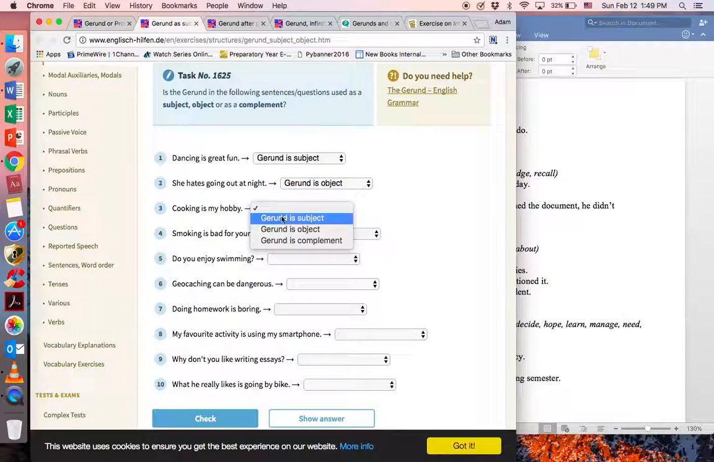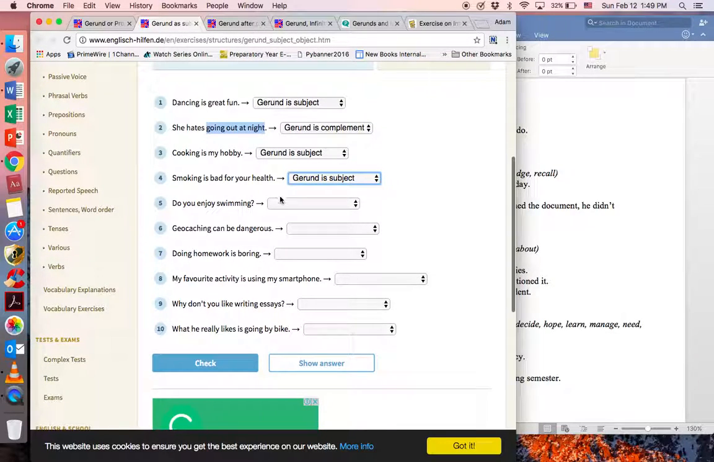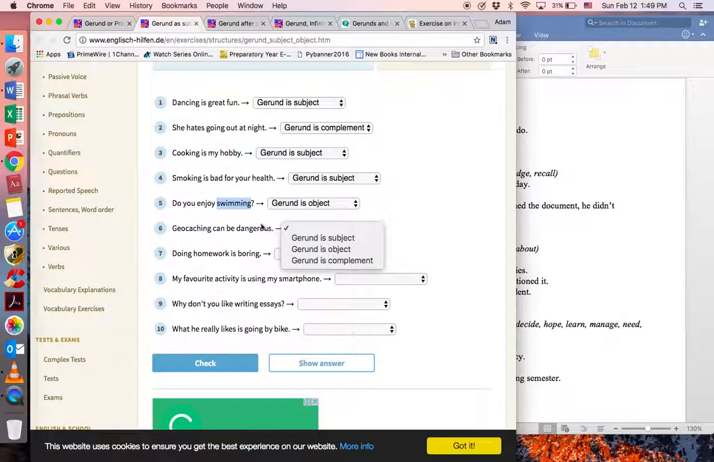Cooking is my hobby. That's gerund as subject. Smoking is bad for your health. Or I suppose we could say, sorry, gerund as complement, because going out at night altogether is the object. Smoking is bad for your health. Gerund as a subject, it's just a single word, smoking. Do you enjoy swimming? That's a gerund as object, alone, right? Geocaching can be dangerous. Geocaching is our subject. Doing homework is boring. So boring is not our gerund. Doing homework is our gerund clause. So if it's a clause, it's a complement.